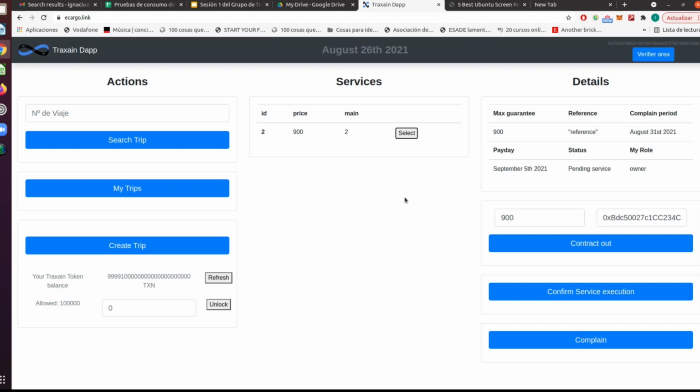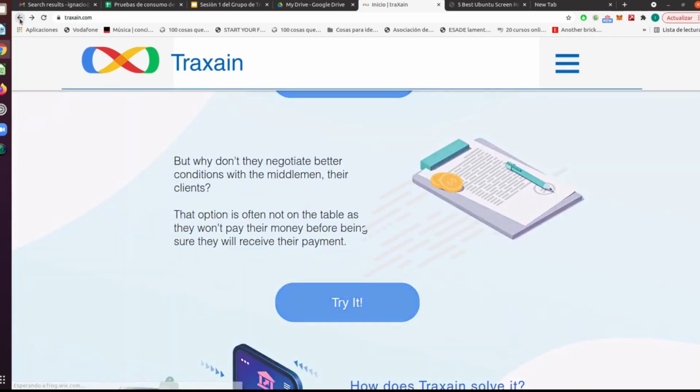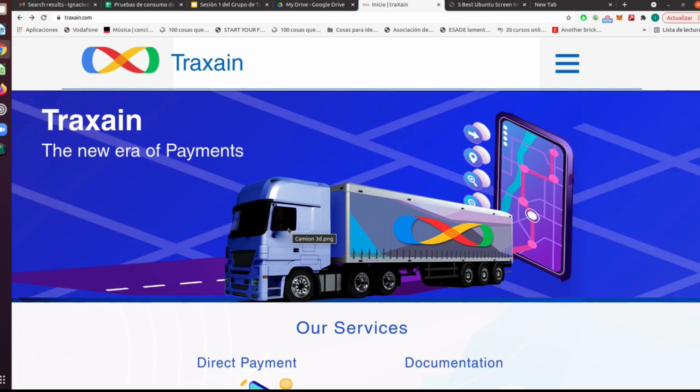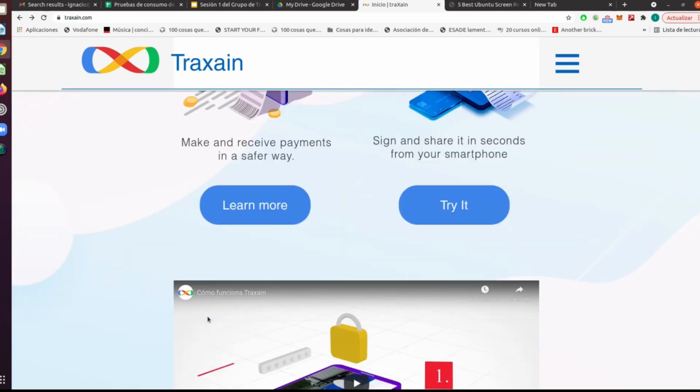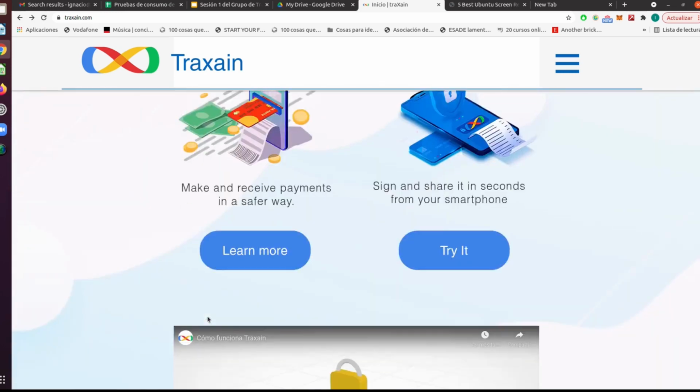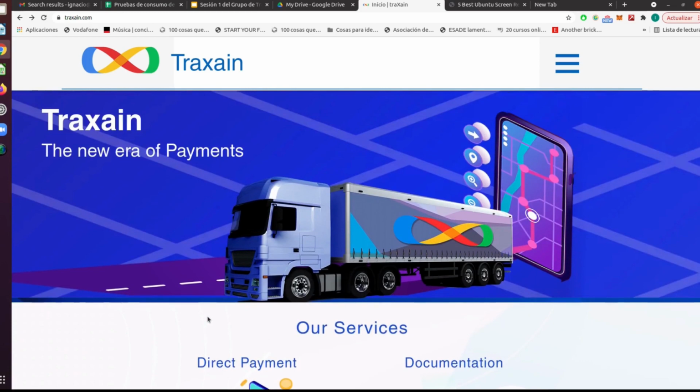In this way, each of the participants gets paid early, and they can exchange the tokens for fiat currency with Traxain, with us. We can give back the money that we deposited as guarantee, or use it inside the platform. These tokens are not designed to be traded in an exchange, but to be exchanged with us, with Traxain, or inside the platform. So what you have just seen is our client-side application, which is connected to the Ethereum blockchain.